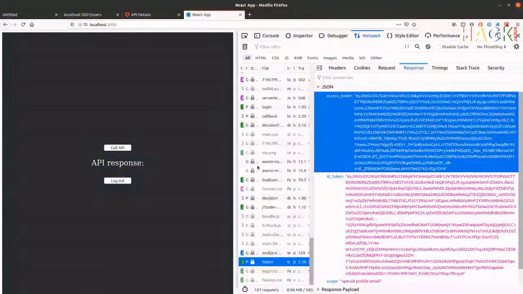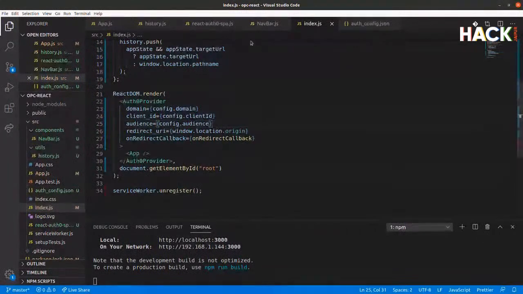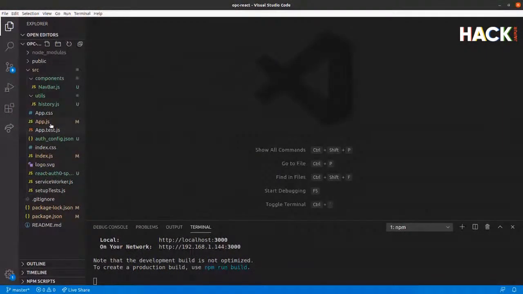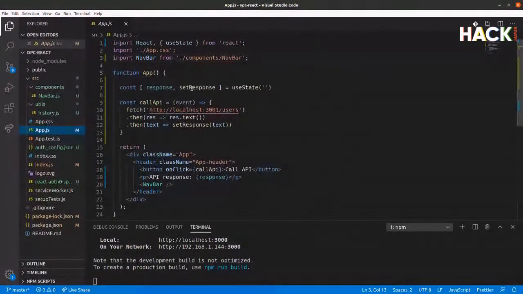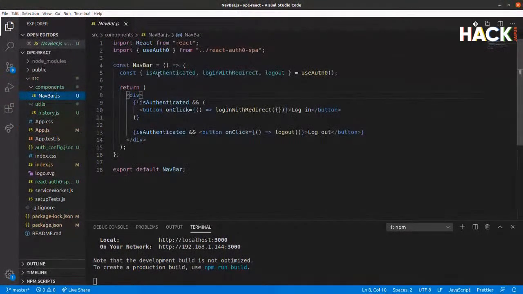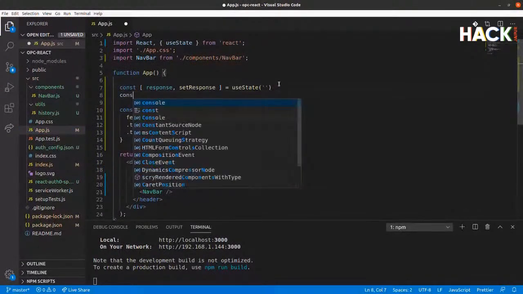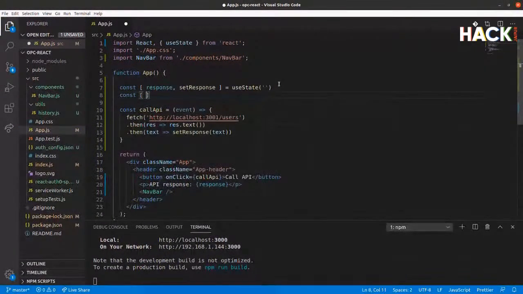So how do we do that? Let's jump back into the code over here. I'm going to just close some of these tabs because we don't need them all. So we now have an application that's got login, and we can tell in the nav here whether or not the user is authenticated. What we want to do in the app.js is do the same kind of thing. So we're going to pull in, let me just check all my notes, make this easier. I'm going to pull in this